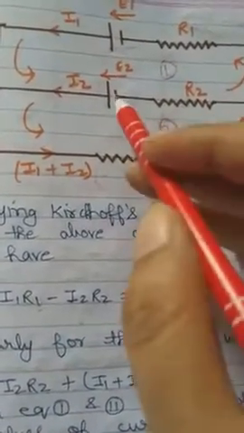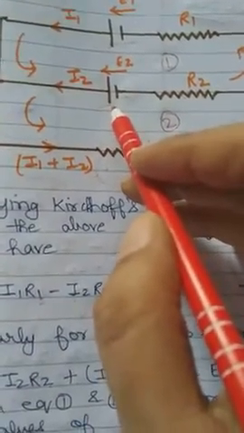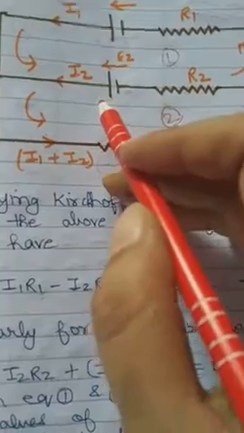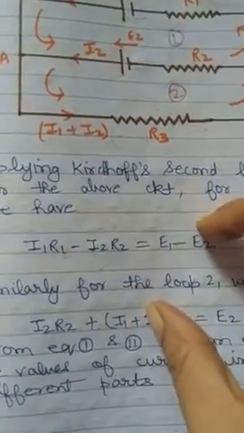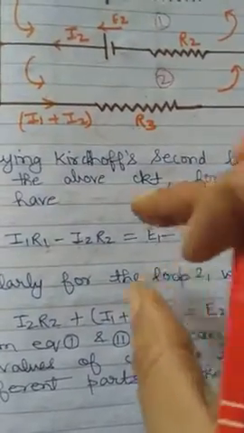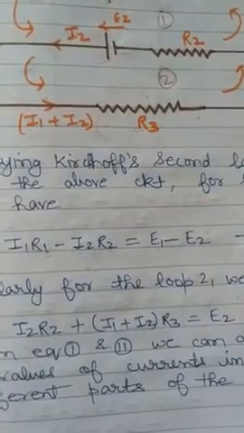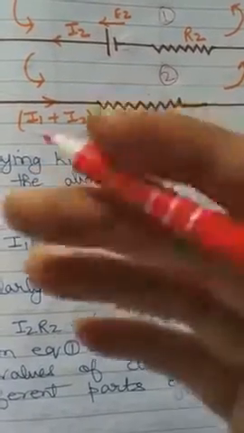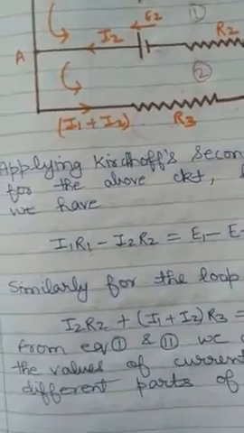In this case you can see again, we are going from the negative to the positive terminal, that means increasing potential, so E2 will be taken positive. Now we have got two equations, so by using these two equations we will get the values of I1 and I2 easily. Clear? If E1, E2 are given, and R1, R2 are given, then solving these two equations we can get the values of I1 and I2.